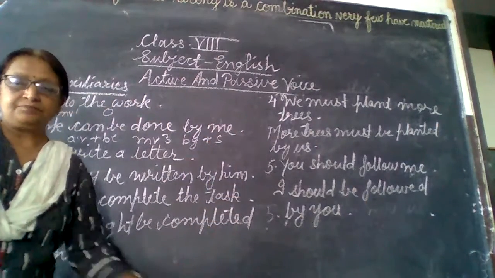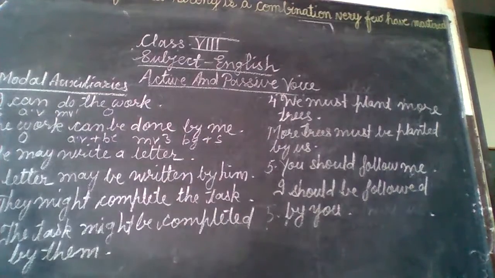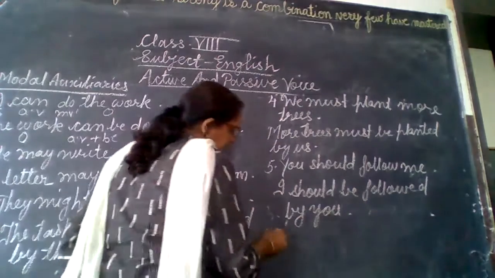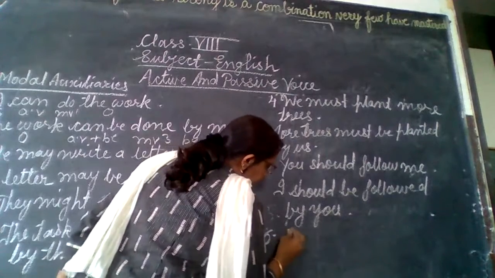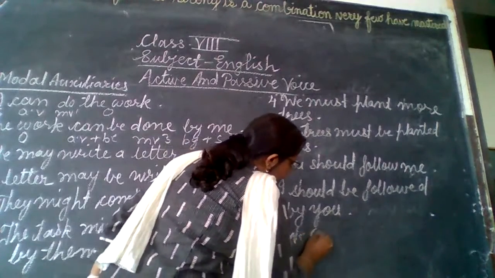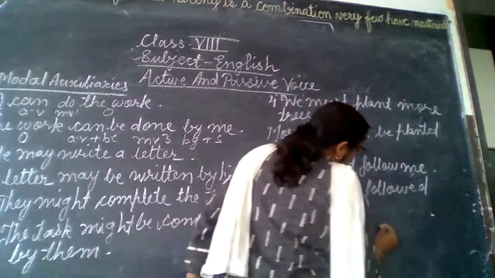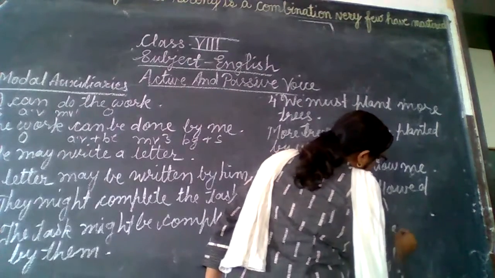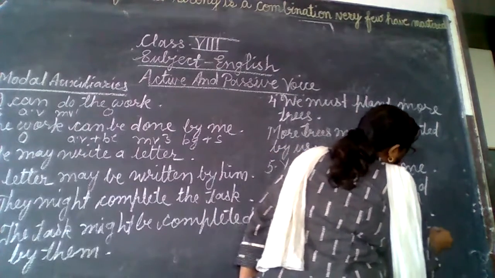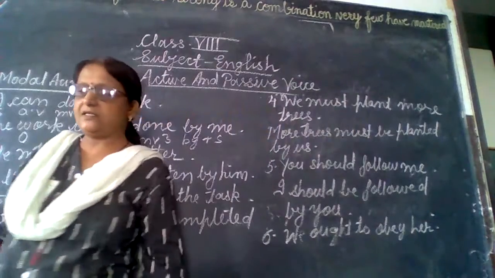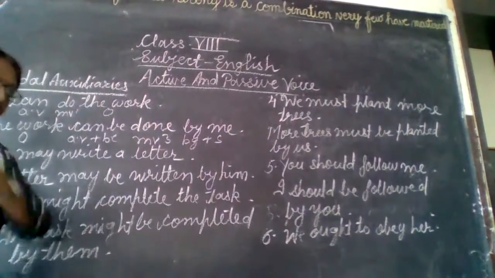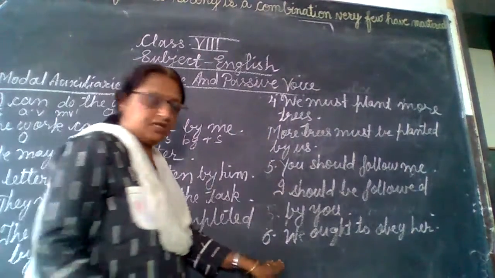Modal auxiliaries. After this, ought to is there. For ought to, listen here: we ought to obey her. Ought to is also a modal auxiliary, that is the obligation, the duty.